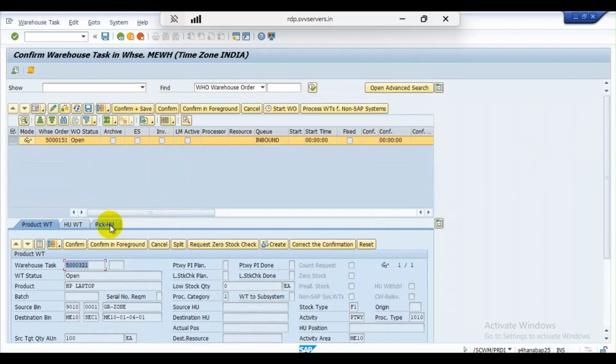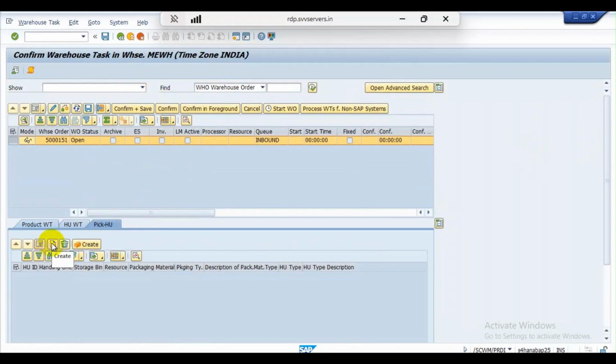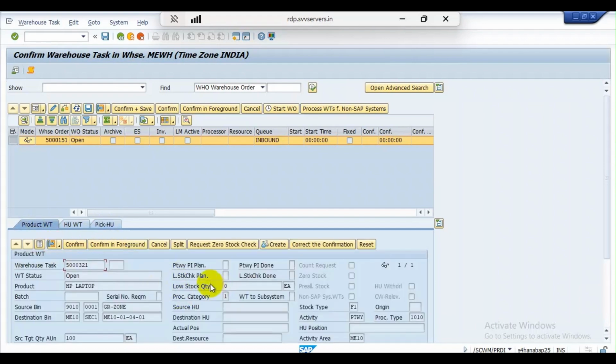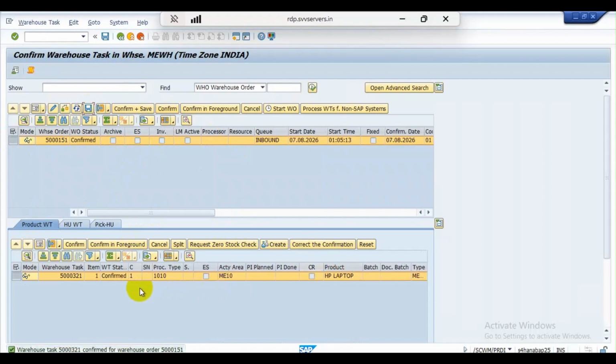Here, if you want to pack in an HU, you can click on go to pick HU, click on create, and you can enter the HU material code, and if you create it, the HU will be created and you can pack it. But at present I'm not using the HU, I'm not packing this material, simply I'm storing it directly in the high rack bin. So now click on confirm, select this line item. Now click on confirm and save it. Now put away is done.